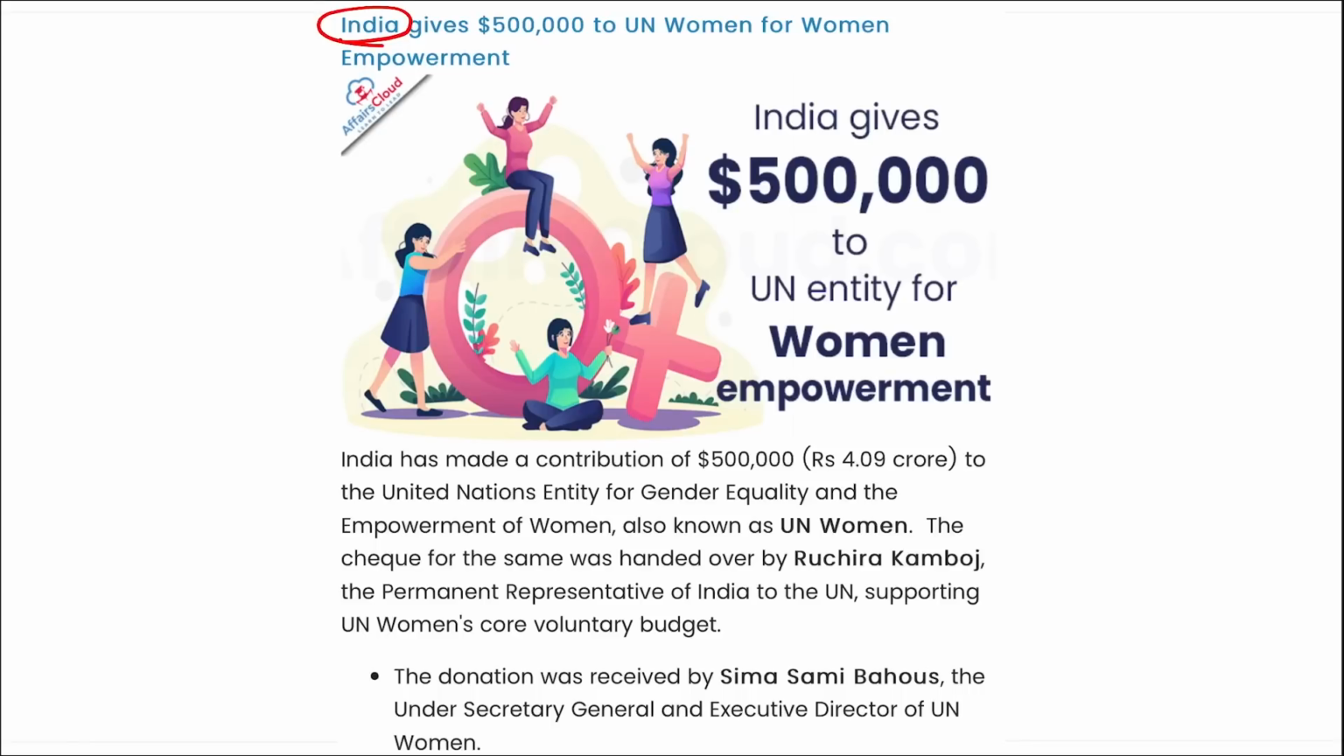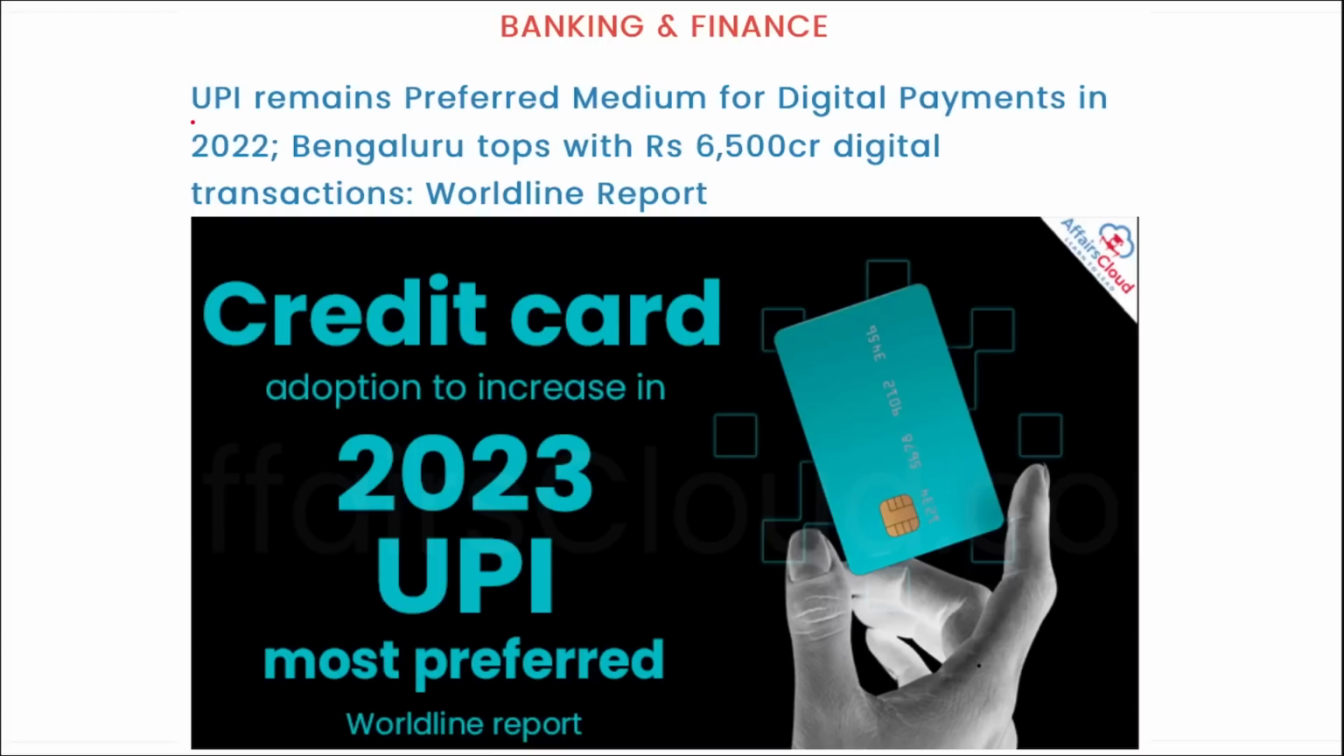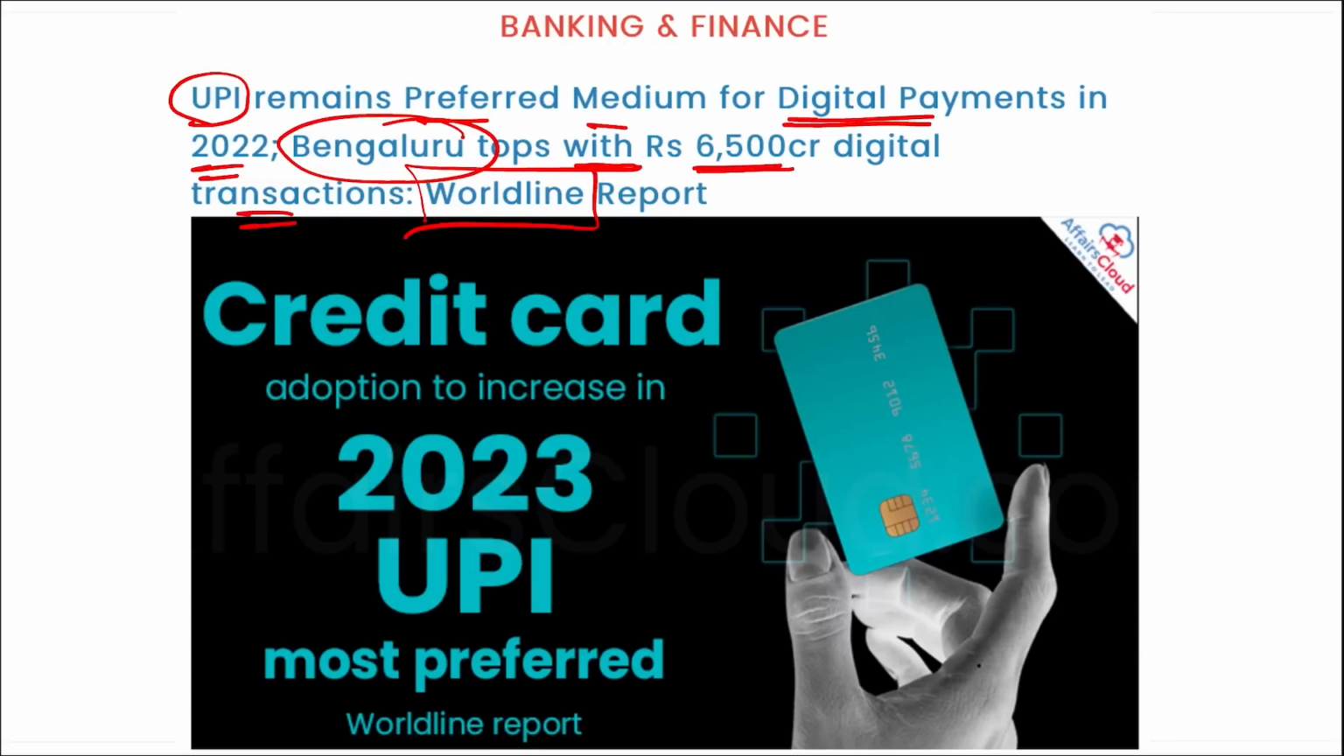Next, India has pledged 500,000 US dollars to UN Women for the empowerment of women. Who is the Indian representative of India to the UN? She is Ruchira Kamboj. Next, UPI has remained the preferred medium for digital payments in 2022, and Bangalore has topped the list with 6500 crore rupees in digital transactions as per the data released by Worldline.